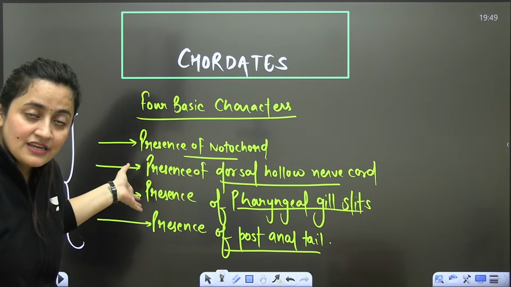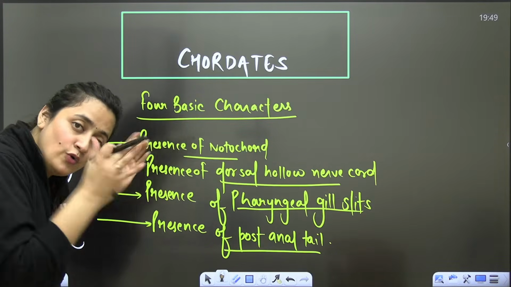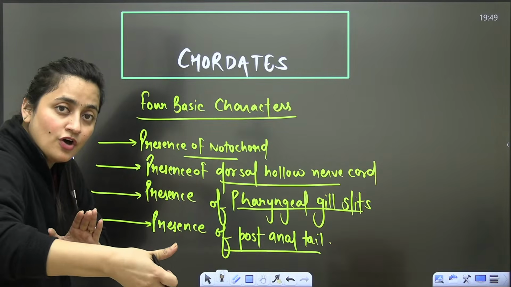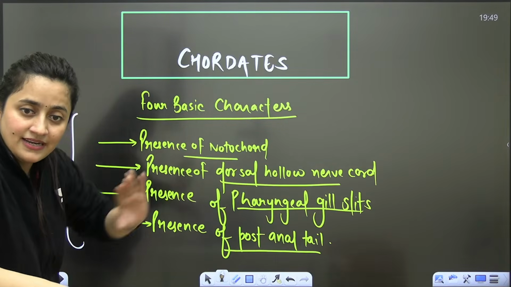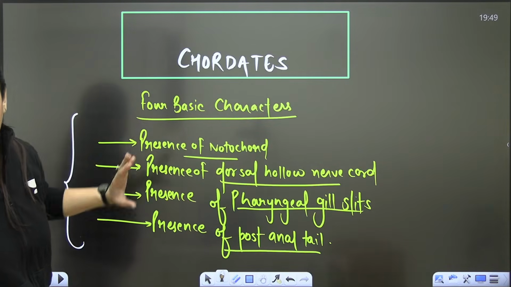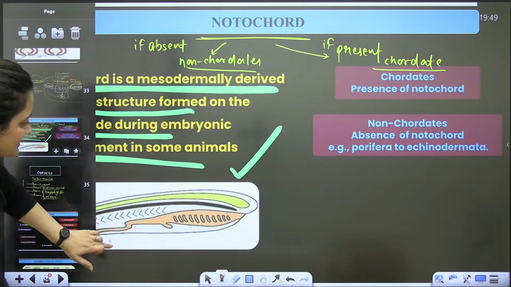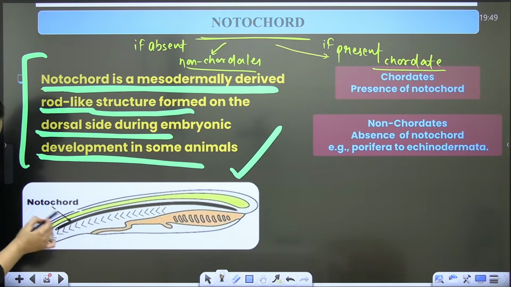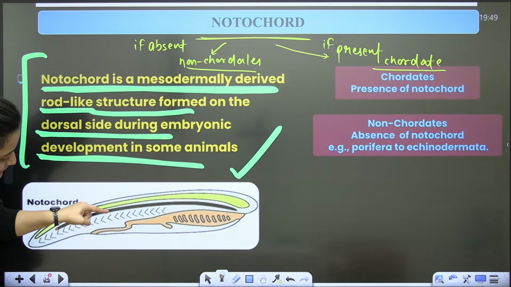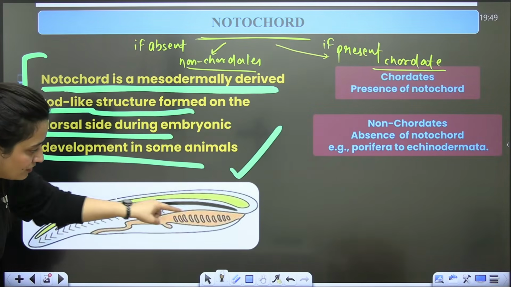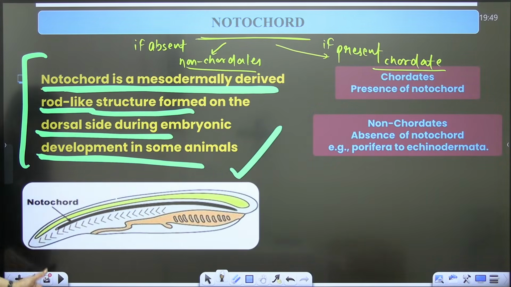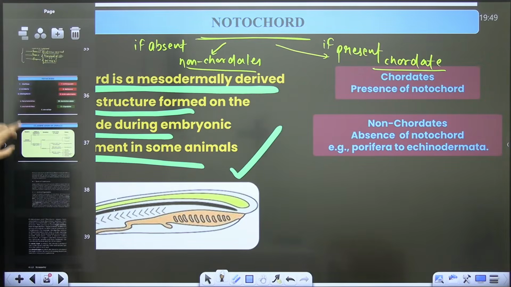It can be only in the embryonic stage, or in both embryonic and adult stages. These characters should be there. Okay, so just see this diagram. This black colored structure is the notochord. Just above this notochord are the dorsal hollow nerve cord, pharyngeal gill slits, and post-anal tail. I will discuss it when I start the phylum Chordata.